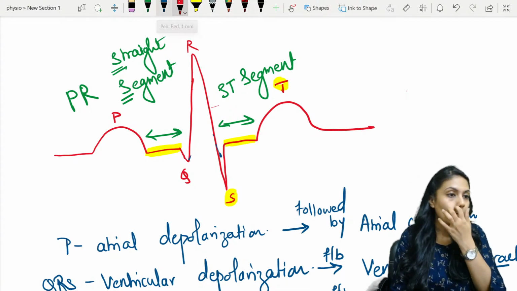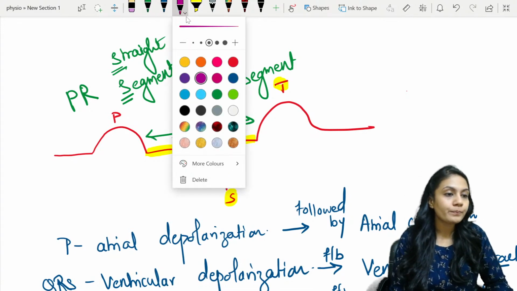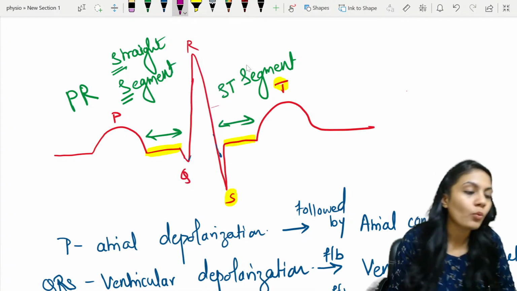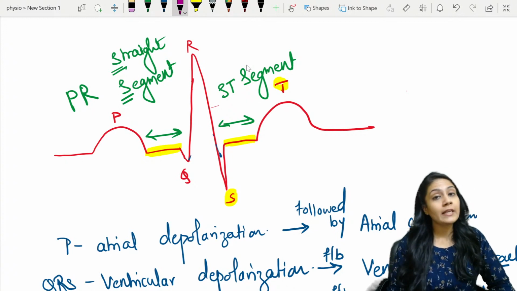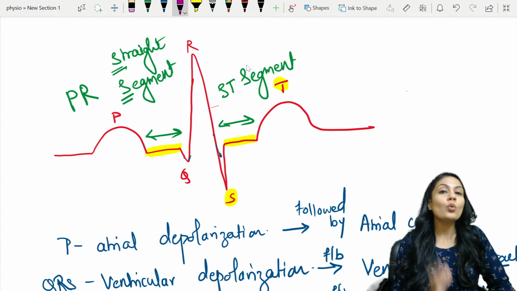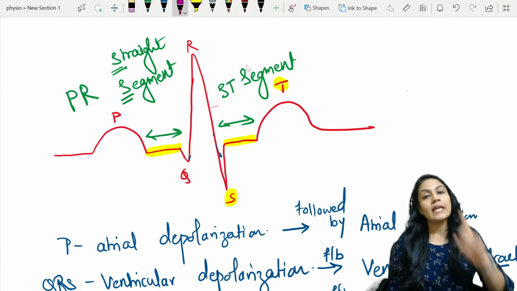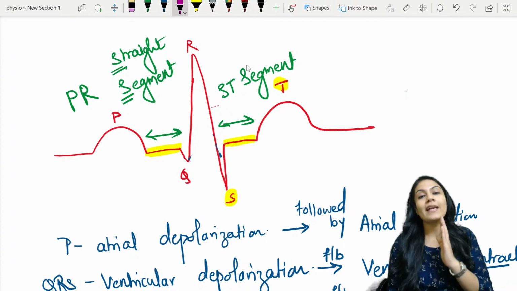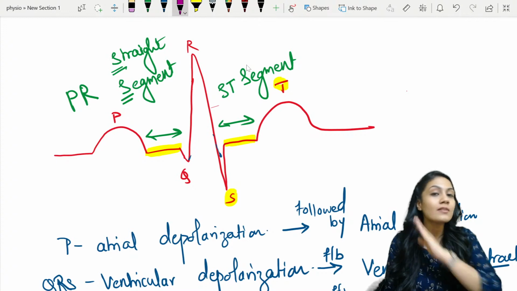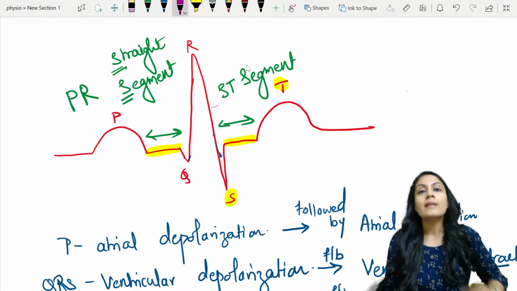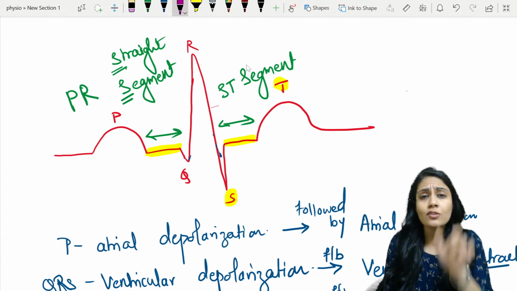Okay. Now let's learn one more thing, that is intervals. Now what are intervals? If I include a wave in the segment, either one wave or two waves, that becomes an interval. We cannot say that is a segment. Why? A segment is only the straight line.